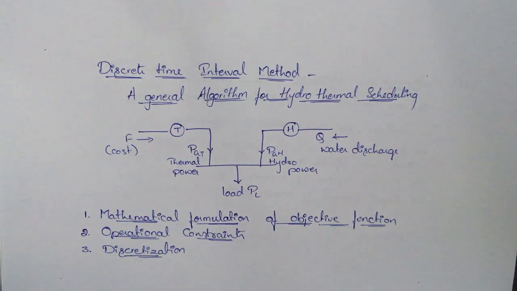If we go for continuous time, we can't analyze at each hour or each minute. It will be difficult for us to analyze the system in a continuous time signal. So we go for discretizing the system. We can analyze the system part by part to minimize the cost function.